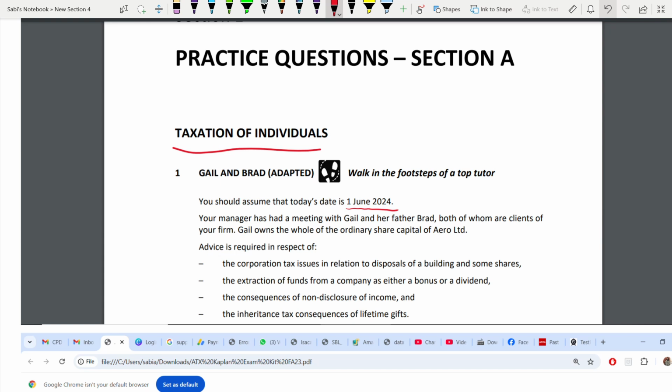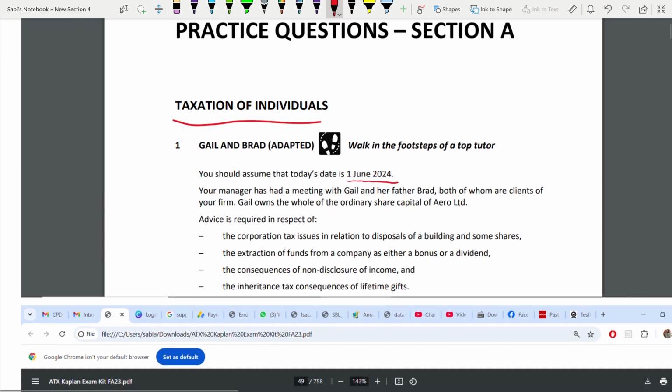I'm not going to go through the question in depth. All you need to do is read through this question before you attempt it. Before you come to the solution, make sure that you yourself have read the requirements and the exhibits. Why? Because if I read the exhibits and requirements, it's a waste of time. It's going to make the video very lengthy, and a lot of my viewers are not going to watch this video till the end. So I'm assuming you are well aware of the question, and I will quickly go through the solutions.